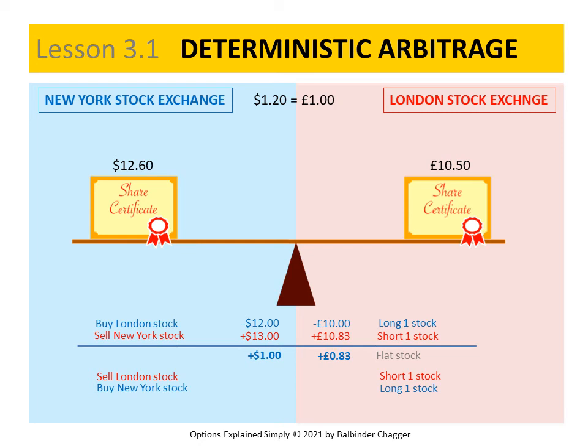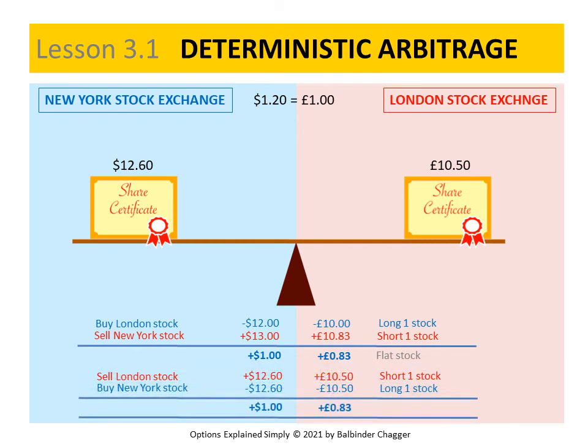On selling the London share, we receive £10.50, which is $12.60. On buying the New York share, we pay out $12.60, which is £10.50. The cash flows on these two exit trades sum to zero. So from the start of the strategy to the end, we make a $1 profit, which is 83 pence, as we determined we would right from the beginning.